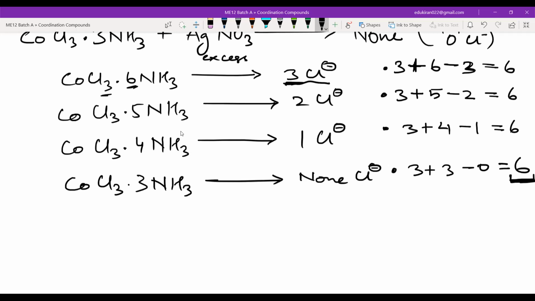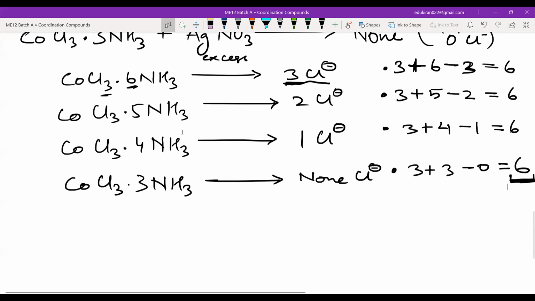You have learned valency. Then Werner said, the first thing that he said was, in coordination compounds, the metal which is present, the central atom, exhibits 2 types of valency. One is primary valency, that refers to the number of valence shell electrons, and you can calculate from there. But there is a secondary valency which tells you how many atoms or how many molecules are attached to that metal ion. We will look at the structure and then we will understand what he is saying.